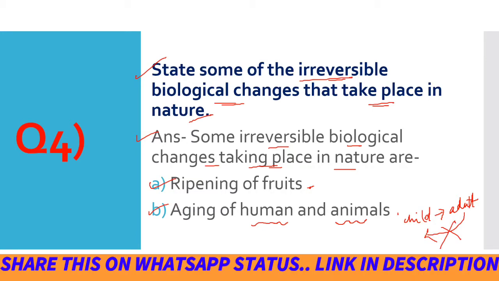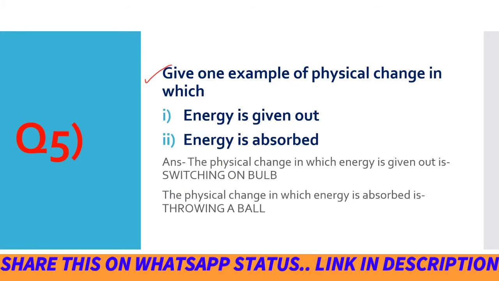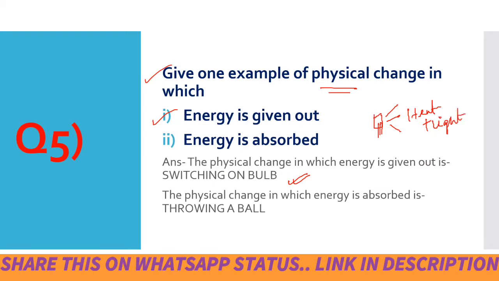The fifth question, give one example of physical change in which energy is given out. So the physical change in which energy is given out is switching on a bulb. When we switch on the bulb, then the bulb gives out heat and light. So heat plus light is the energy which is given out by the bulb. Next is energy is absorbed. The physical change in which energy is absorbed is throwing a ball.